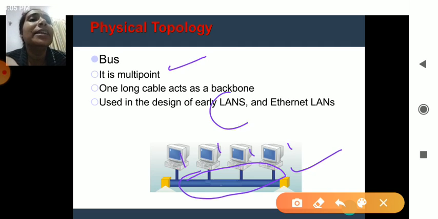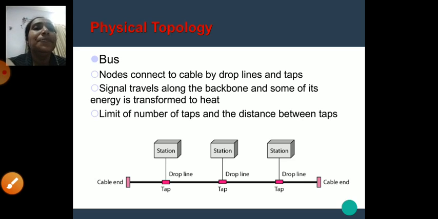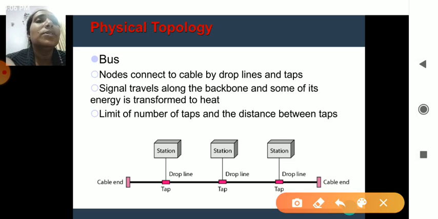It is mainly designed for LANs and Ethernet LANs, so the bus topology is used in the concept of local area networks. The nodes connect to the cable with the help of a drop line, and this connection is called a tap.